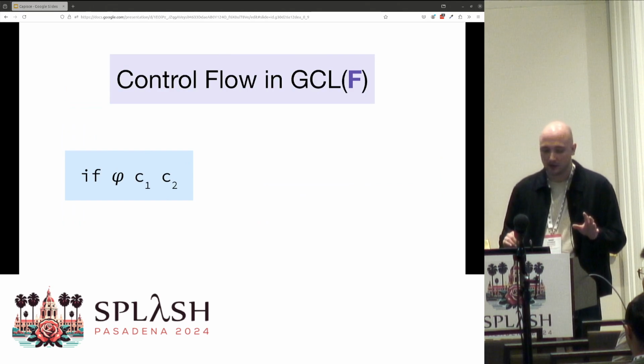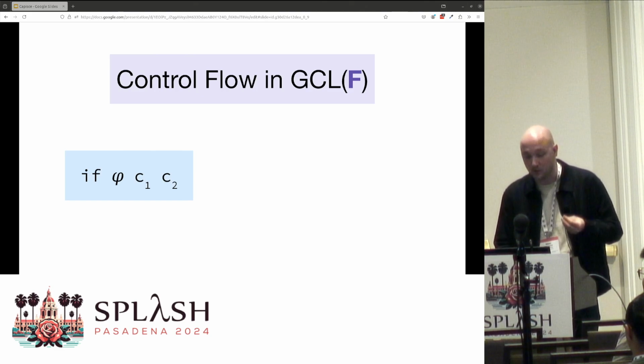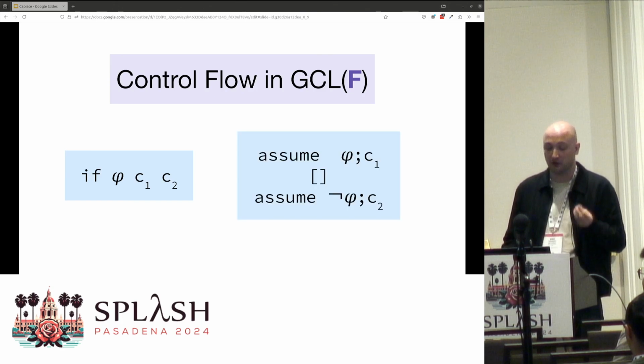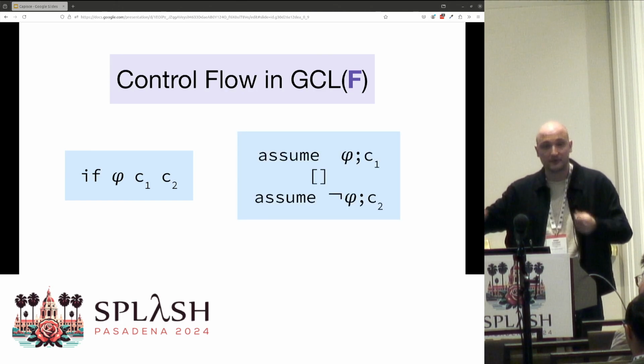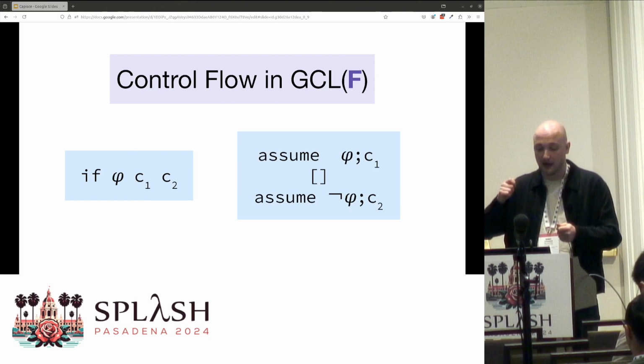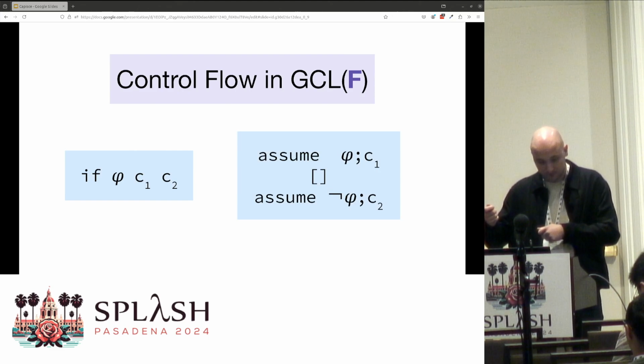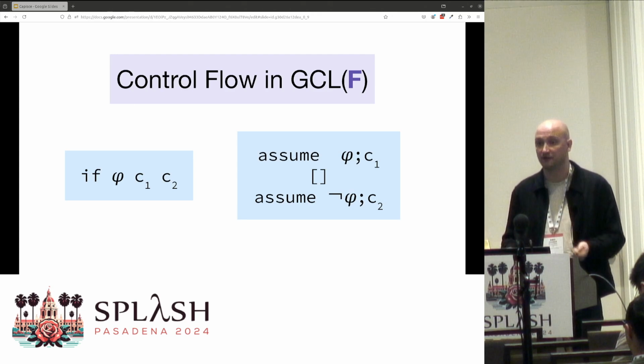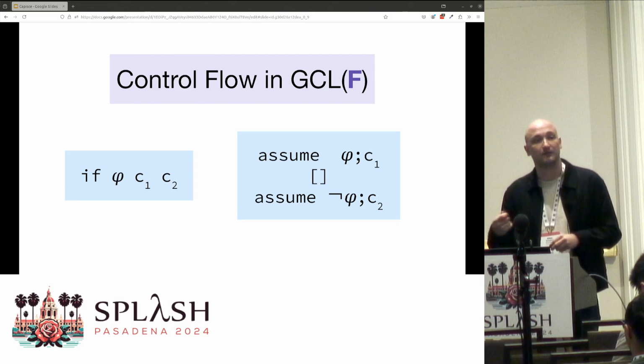We can encode an if statement into GCL by thinking of if phi then C1 else C2 as syntactic sugar for this GCL program, which non-deterministically runs these two programs. The program on the top assumes phi and then runs C1, and the program on the bottom assumes the negation of phi and runs C2.